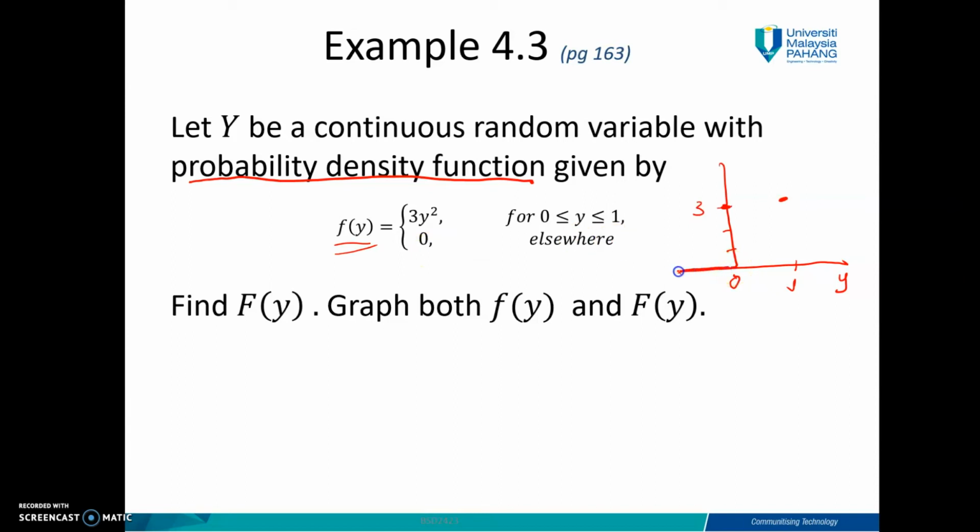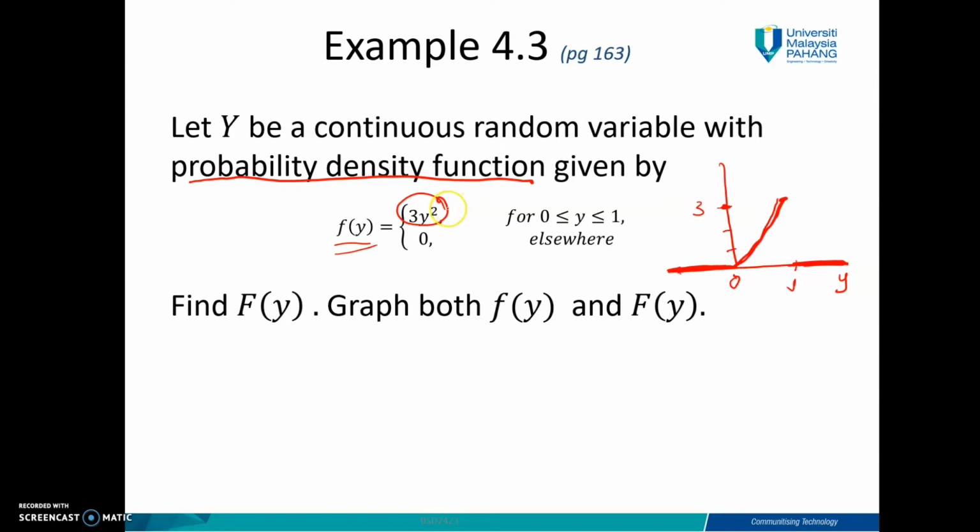That means if my value of y is negative 2, negative 3, negative infinity, I will get 0 here. If my y is 2, 3, 4, 5, 6, 7, it will be 0 elsewhere. So from 0 to 1, we have this equation. That's why this is your equation.